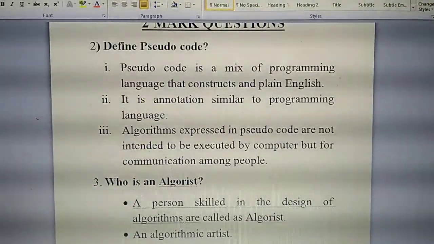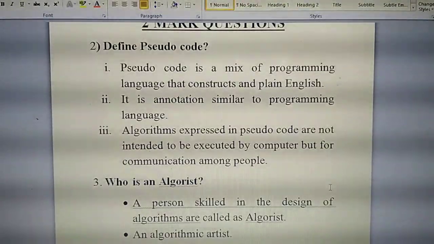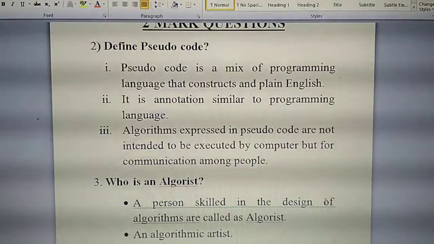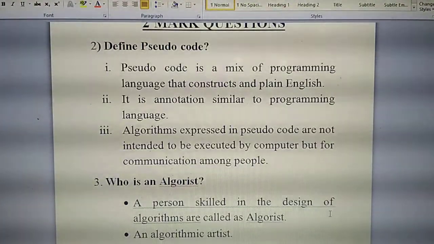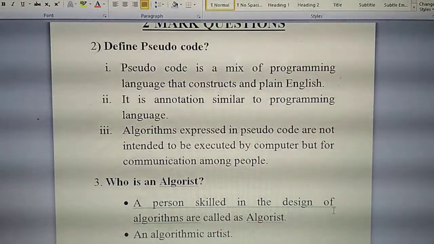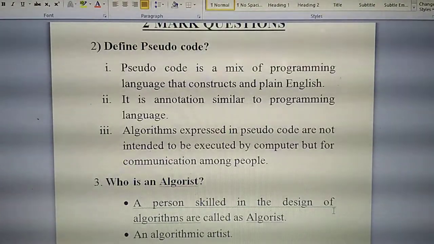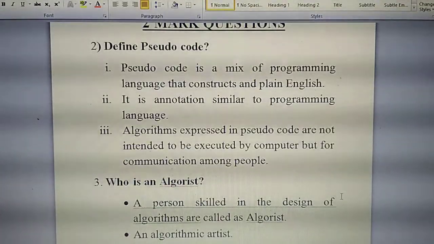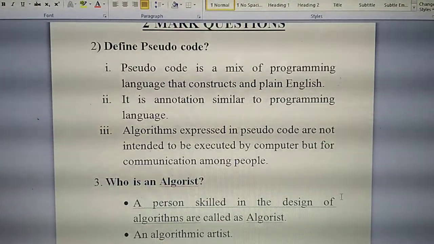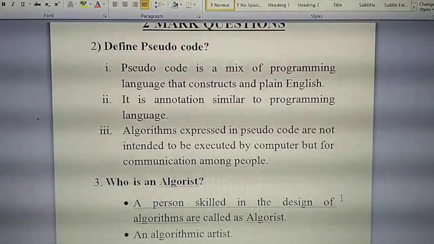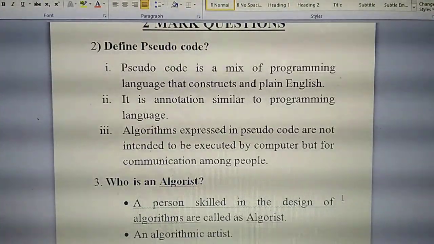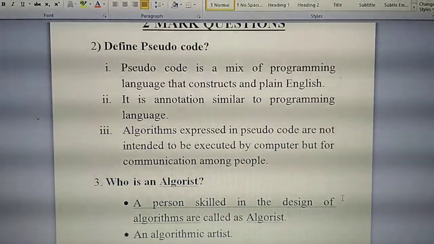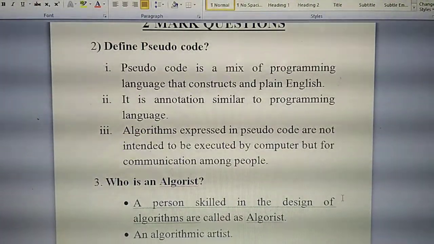Those who are studying from guide, no problem. You study from guide, okay? If you're studying from guide, please study from Sura guide. That's the best guide for you. Some students have brought guide, no problem, study from guide. Some students have not yet brought. If you have not brought your guide, no problem. I'll mark each and every question in your textbook itself. Those questions that are not available in your textbooks, I'll make you write. So don't worry if you have no guide in your hand. Okay, write it.